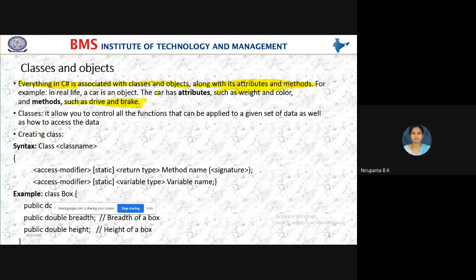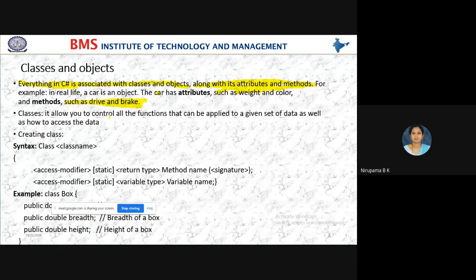And one more, in another way, a class allows you to control all the functions that can be applied to a given set of data, as well as how to access the data. So a class is nothing but it allows you to control the functions. See students, functions are nothing but the methods, the actions which we are going to perform in that particular program.